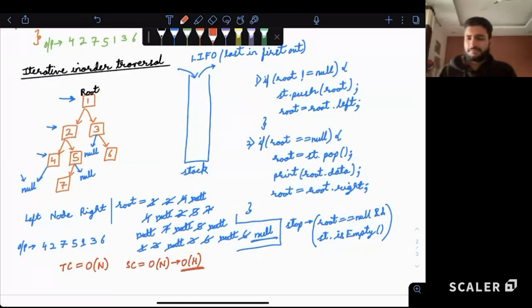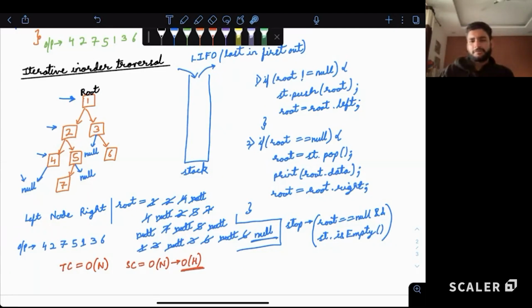Like at max, we will only store one particular path in the subtree. Can we say this? At one point of time, we will only put one particular path in the stack. We will not have all the elements in the stack at one point of time. Yes. So the space complexity can be written as order of h. That is order of height.